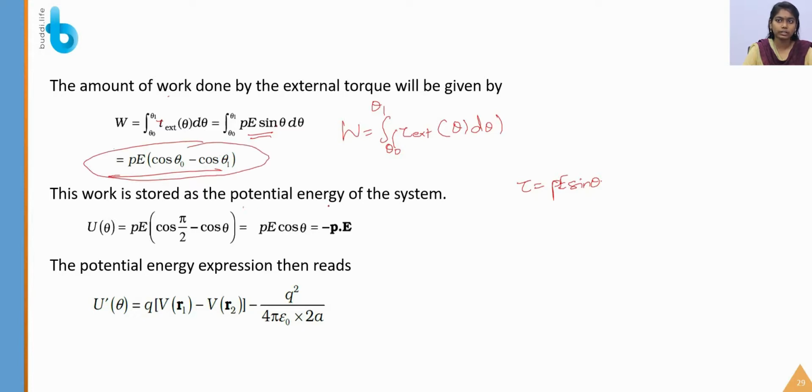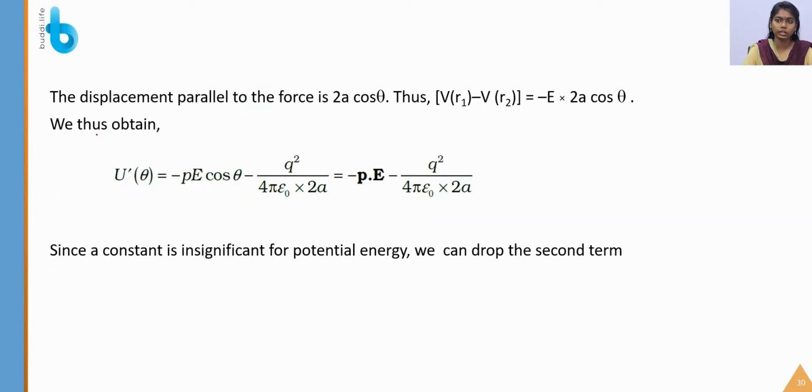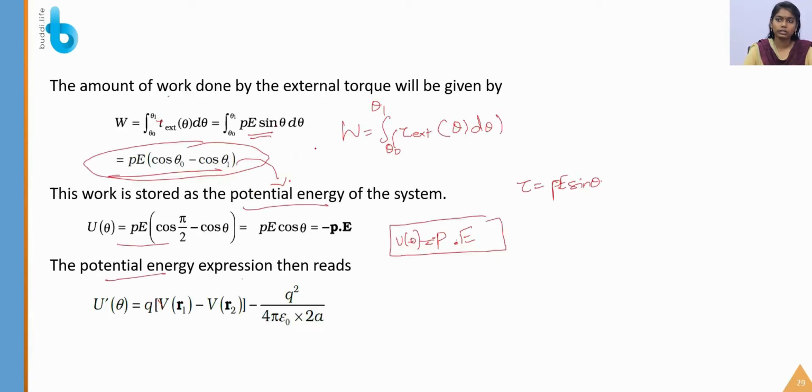This work is stored as potential energy, as the electrostatic force is conservative. So this work is stored as the potential energy of the system, and we get the final expression minus P dot E. This is the final expression that I have derived, the potential energy of the system is equal to minus P dot E. So the potential energy expression then reads, the difference of the potentials V R1 minus V R2 minus Q square by 4 pi epsilon naught into 2A. So this gives the potential energy. Okay students.